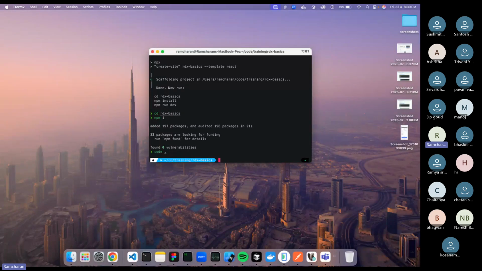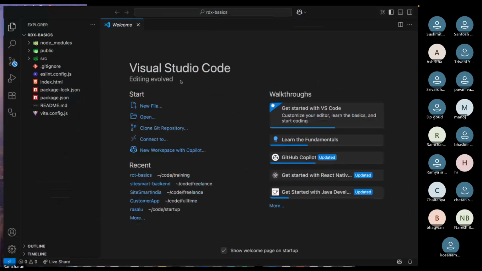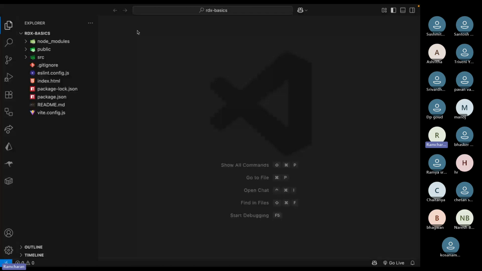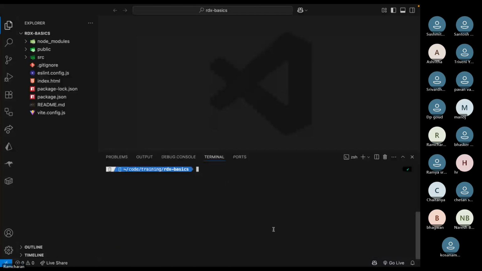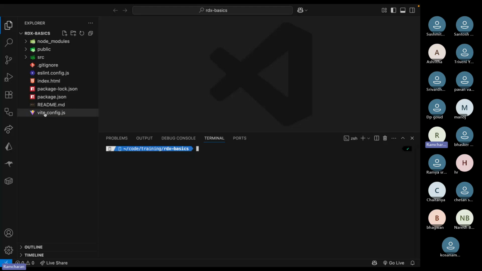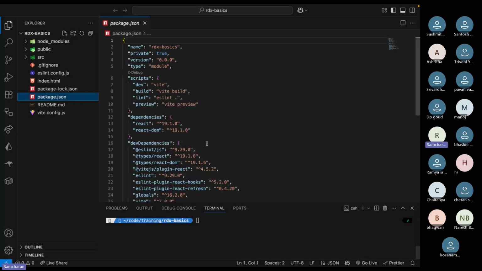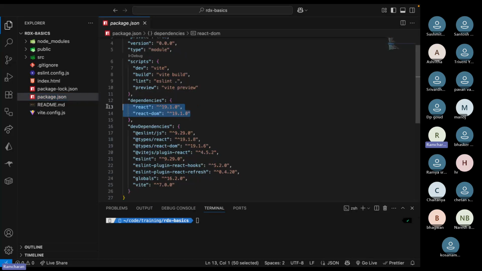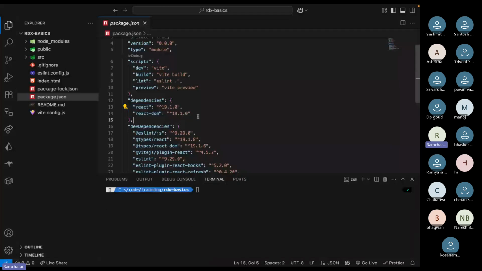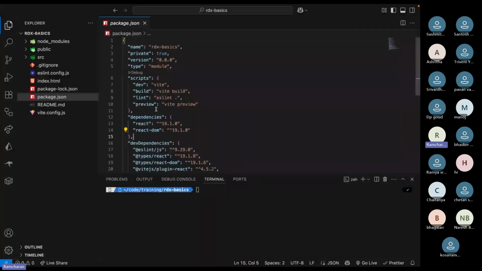So I'm opening this application. How will you install the packages? You just use npm, right? The npm tool installs the packages. Currently, what dependencies do we have? Dependencies or packages, everything is the same. React and React DOM, right? We don't have Redux Toolkit, so we have to install it. The package.json will have the list of all the dependencies or packages that you have.